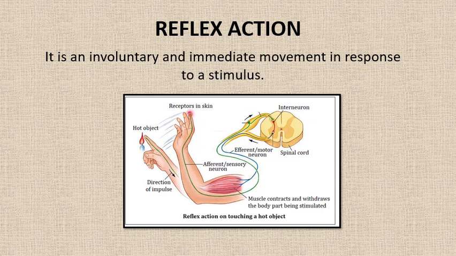But what do you think? All the actions are controlled by the brain? No. Some actions called reflex actions are controlled by the spinal cord. Reflex actions are the reactions that take place in a split second and do not involve any major effort. They are instantaneous and do not require much thinking. For example, when your hand touches something sharp, you instantly move your hand away. This is the reflex action.